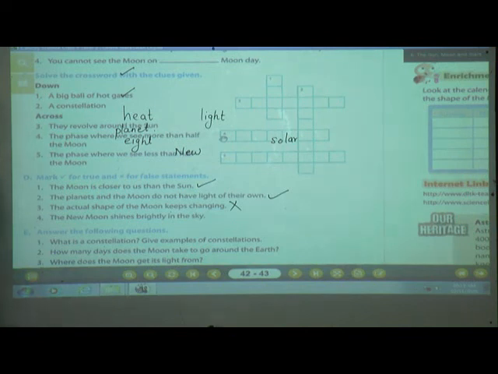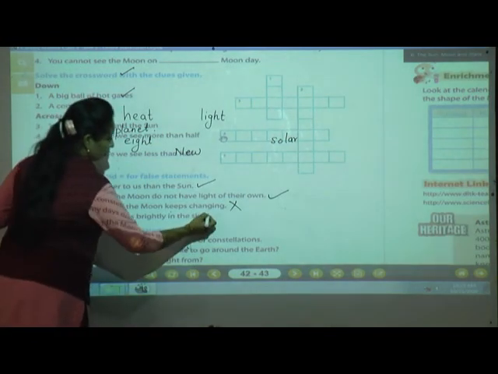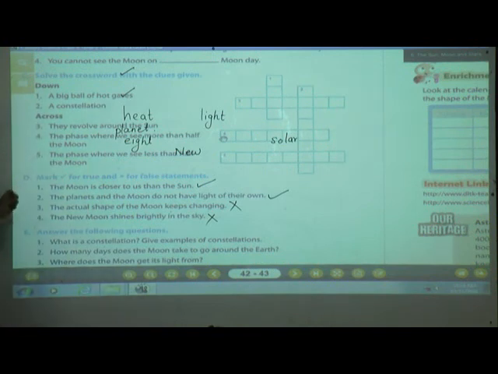The new moon shines brightly in the sky. See what they are saying? When the new moon is there, we cannot see the moon at all, isn't it? It looks fully dark, and they are saying that the new moon shines brightly in the sky. No, it is false. Okay, now here I would like to give you one activity which is on the page